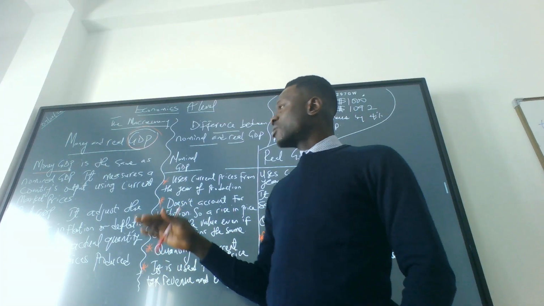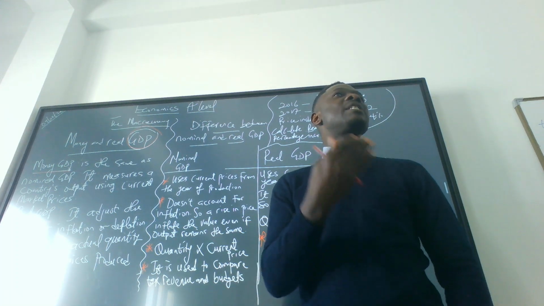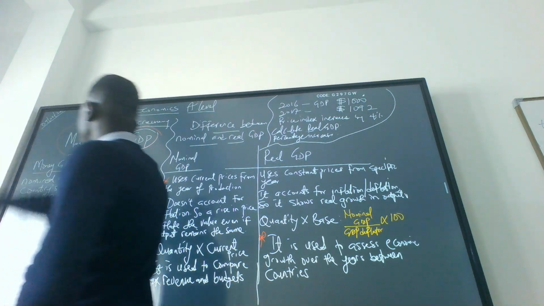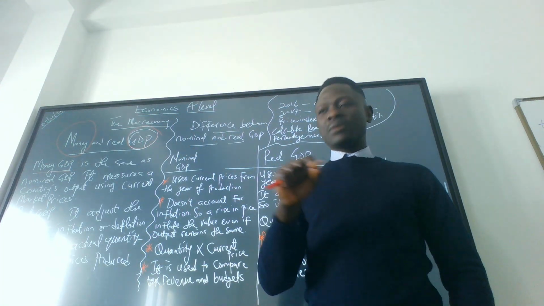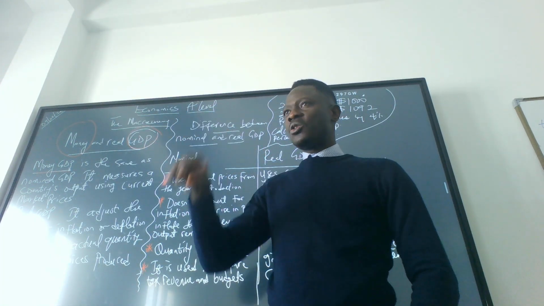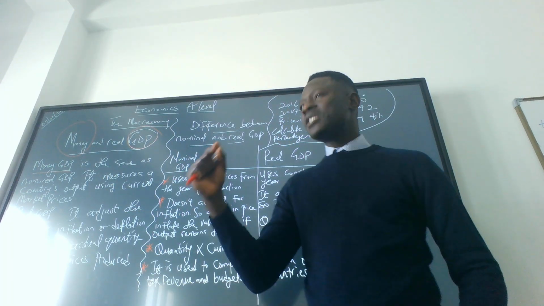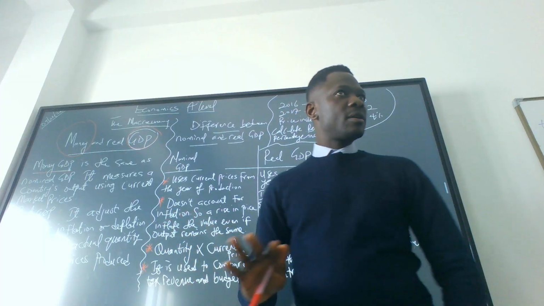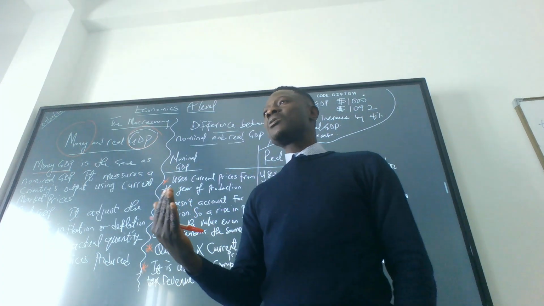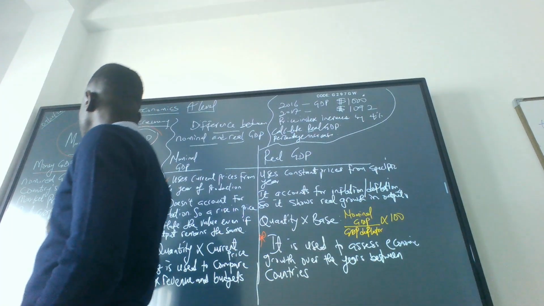Today we want to talk about nominal GDP and real GDP, and what makes them different. For nominal GDP, we're simply talking about money GDP. For money GDP, we're simply talking about the value of the output produced in the country based on the current prices. So what's the price today and the output produced today? That is nominal GDP. But when we have to think about adjusting it for inflation or deflation, we're talking about real GDP.